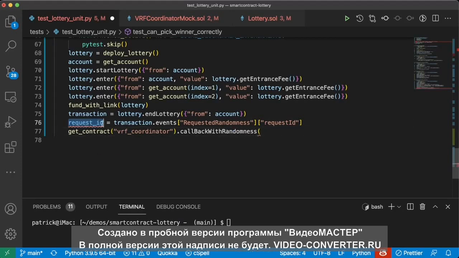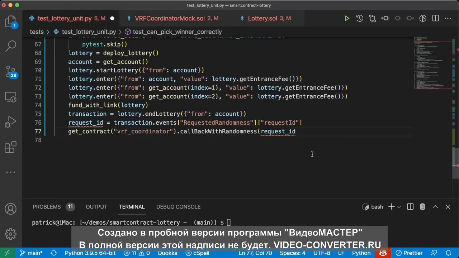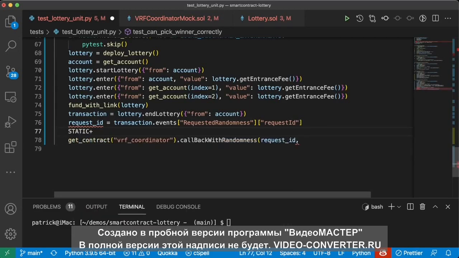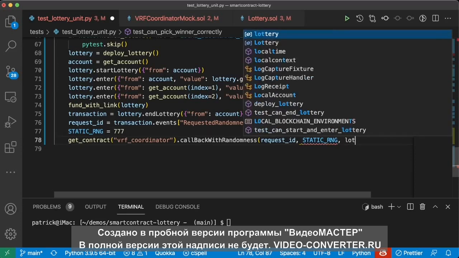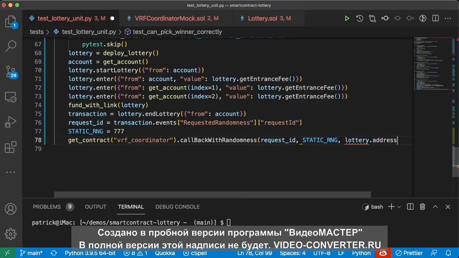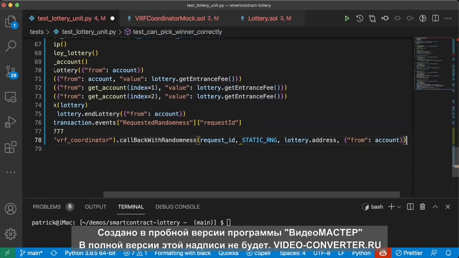We need to pass it this request ID, a random number, and then the contract to return to. So we'll do request ID. We'll do some random number, like we'll say static RNG equals 777. So the random number that we're going to return is going to be 777. And then we'll do lottery.address because we're going to return it to the lottery. Once again, we're going to say from account because this is making a state change.